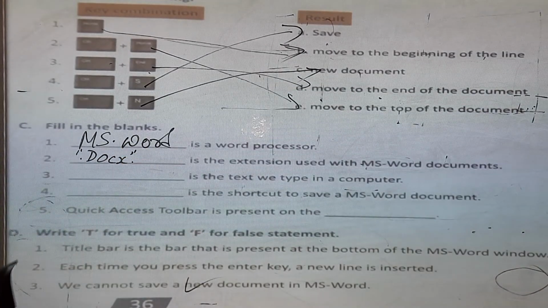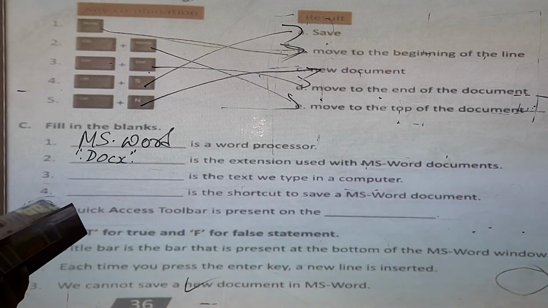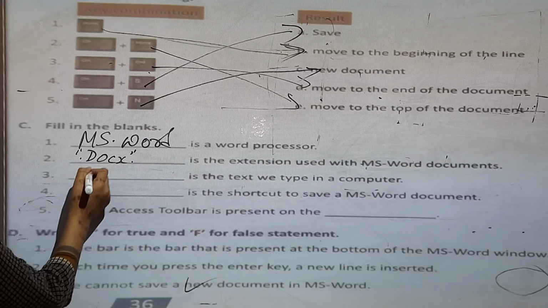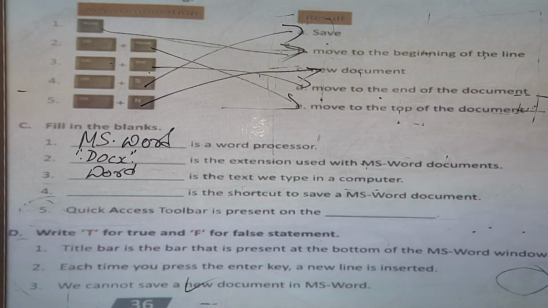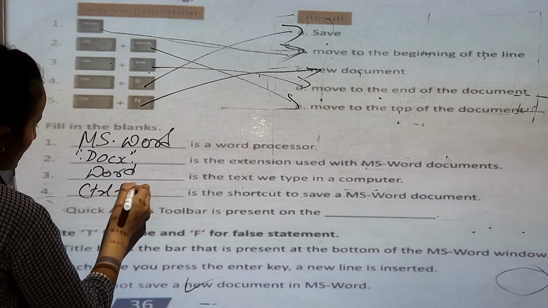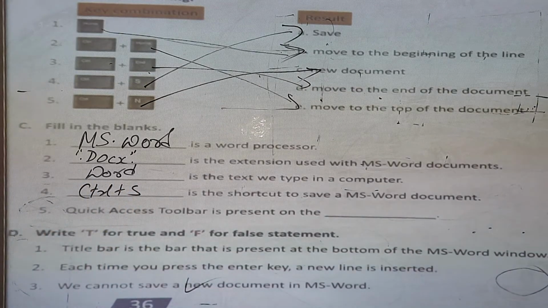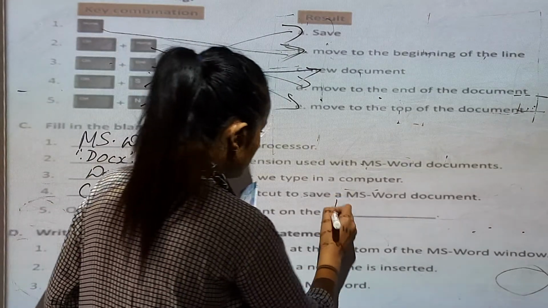Word is the text that we type in a computer. Control plus S is the shortcut to save MS Word documents. Quick access toolbar is present on the title bar.